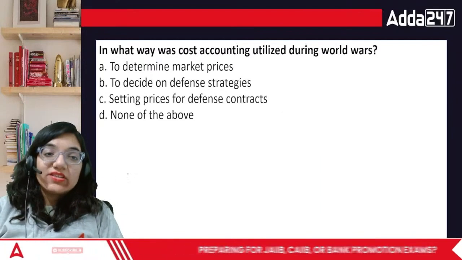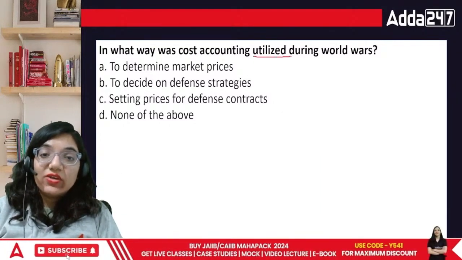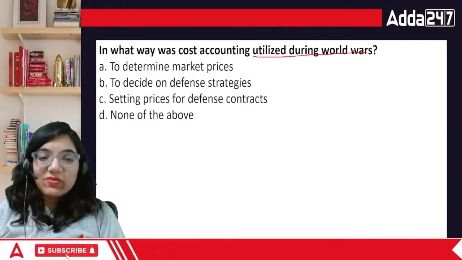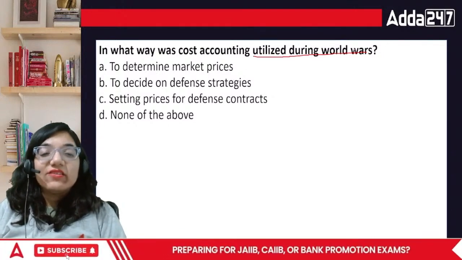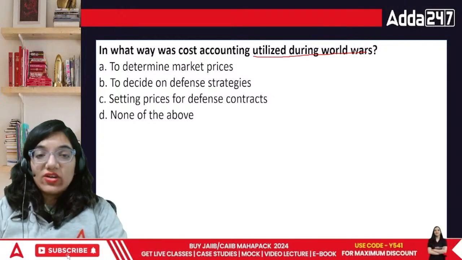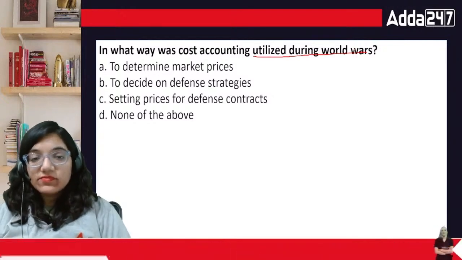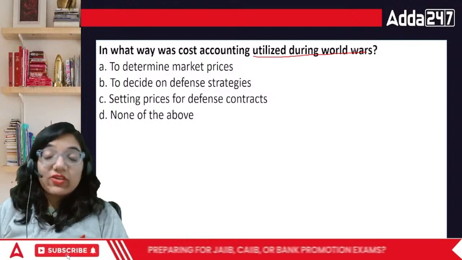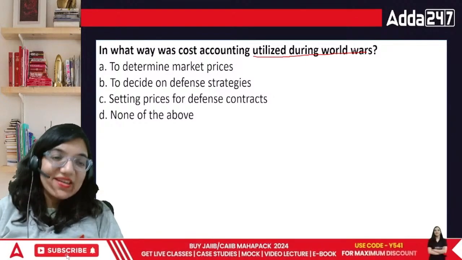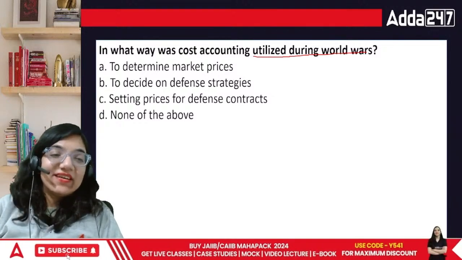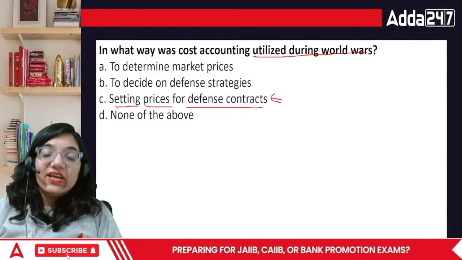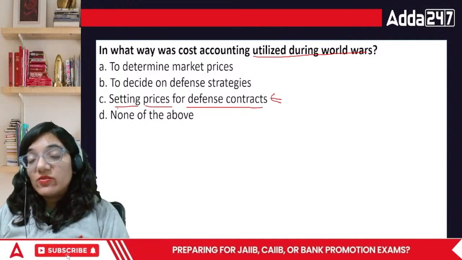In what way was cost accounting utilized during the world wars? During the world wars, how was it recognized? To determine market prices, to decide the defense strategies, to set the prices of the defense contracts, or none of the above? What is cost accounting? Trying to find out the actual cost of production, so this answer would be related to that part itself. Setting the prices for defense contracts, we had to choose the particular prices.